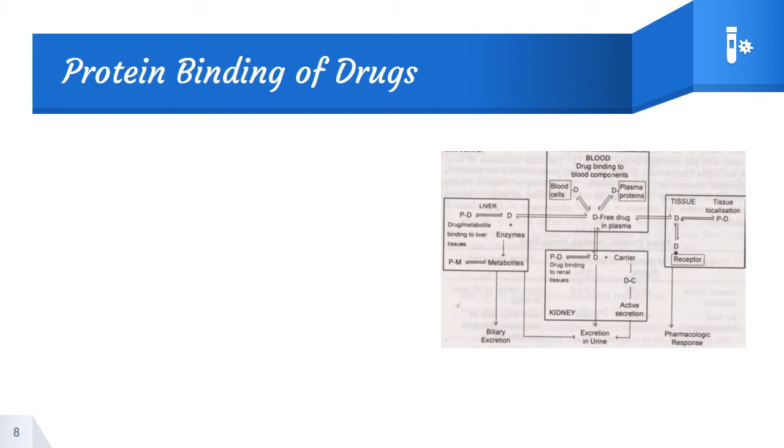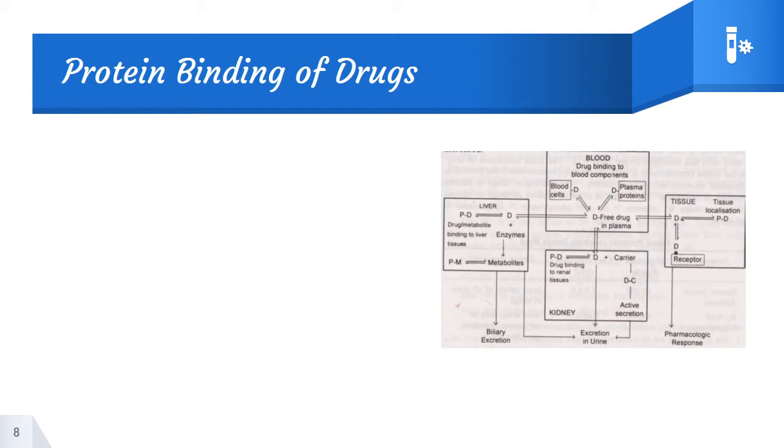The next part in the clockwise direction is the proportion in the kidney. Once the drug gets utilized and is converted into a metabolite, there is a chance of the drug or metabolite moving to the kidney. The free drug present in the blood has a chance to move to the kidney, and in the kidney it may get bound to a carrier, and that carrier complex of the drug will be actively secreted in the nephron, and it may get excreted in the urine.